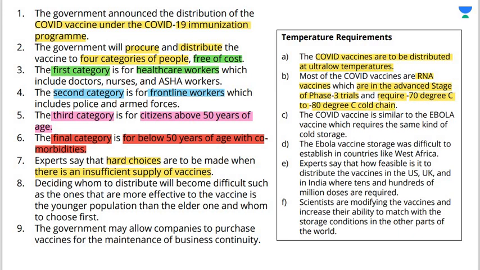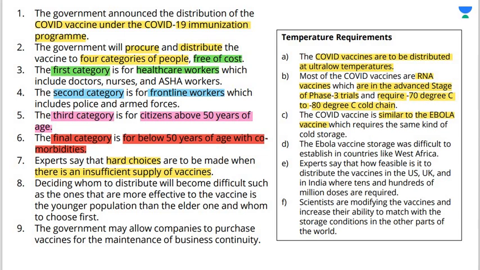So another thing that the government has to keep in mind is that the vaccines are kept in adequate temperature or else they will become ineffective, right? COVID vaccine is similar to Ebola vaccine which requires the same kind of cold storage. Ebola vaccine storage was very difficult to establish in countries like West Africa because climate also matters, right?